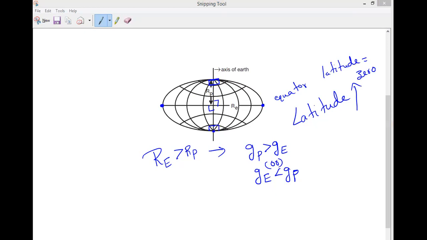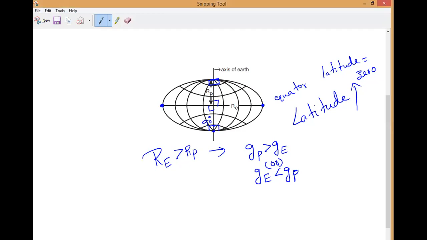So latitude is 0 at the equator, and at the poles, whether North Pole or South Pole, the value is 90 degrees. So what is happening here? Acceleration due to gravity increases as the latitude increases. Are you clear, everyone?